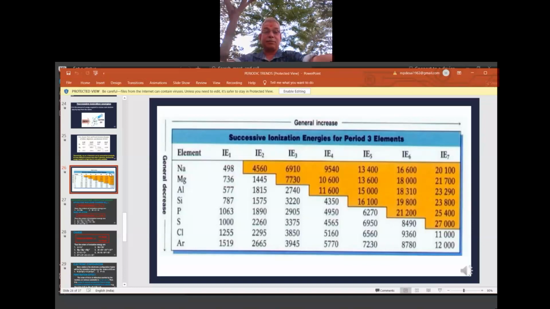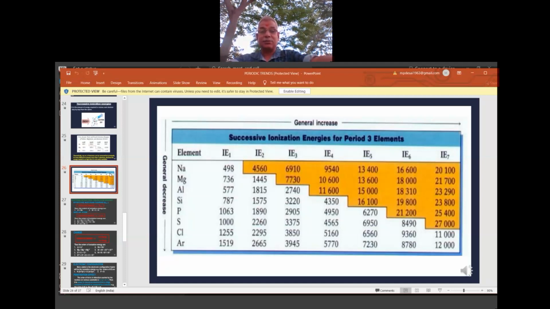Good, very good. Sodium, magnesium, aluminium, silicon, phosphorus, sulfur, chlorine, argon. Period number 3. The second period starts from lithium and ends with neon. The third period starts from sodium and ends with argon. So all these are successive ionization enthalpies or energies for the third period.